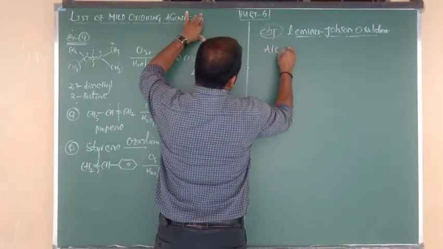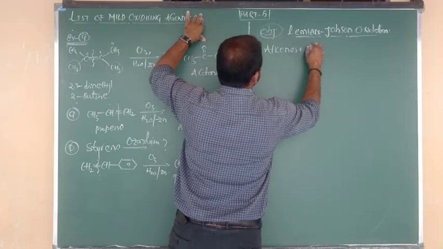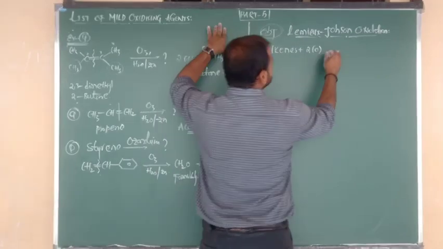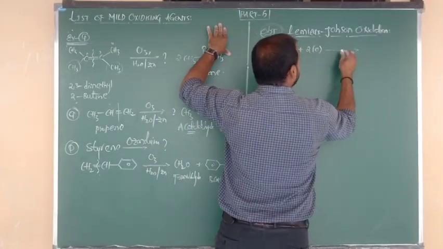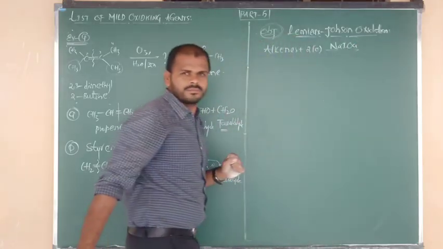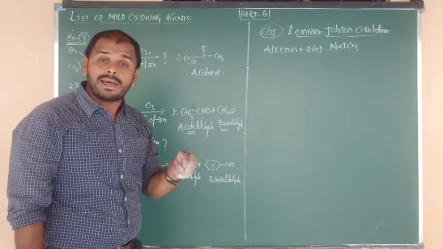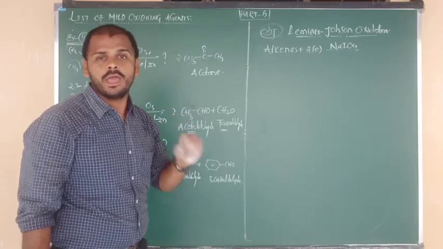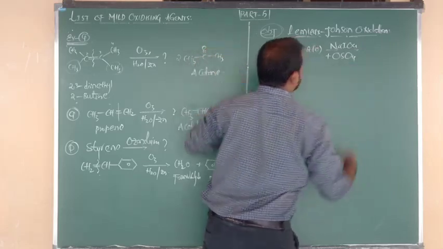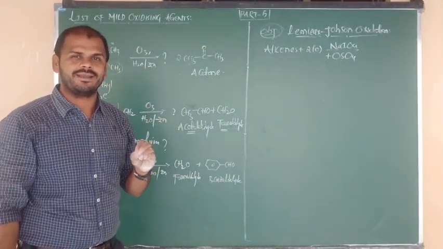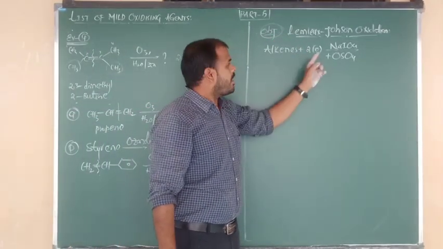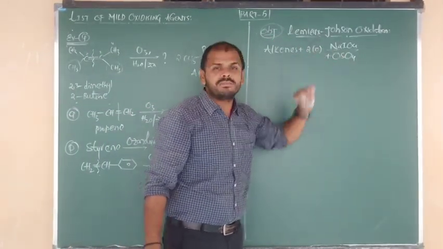So alkenes upon oxidation, exactly we require 2 moles. Alkenes upon oxidation by using a suitable oxidizing agent: NaIO4, sodium periodate, the Lemieux reagent, along with OsO4, osmium tetraoxide, suggested by Johnson.